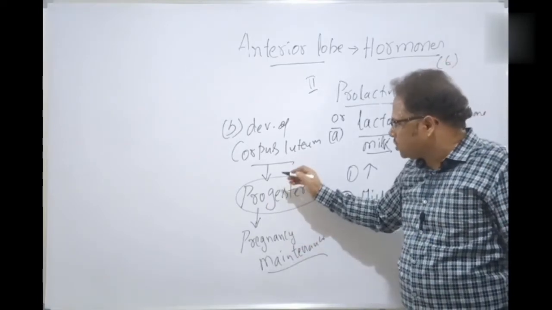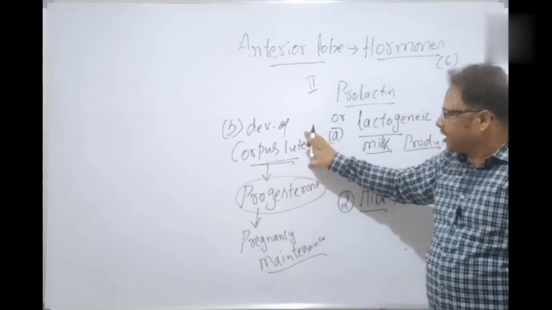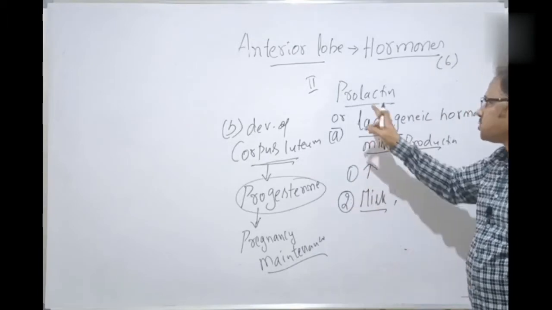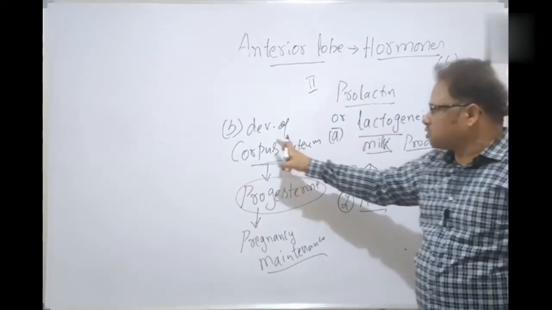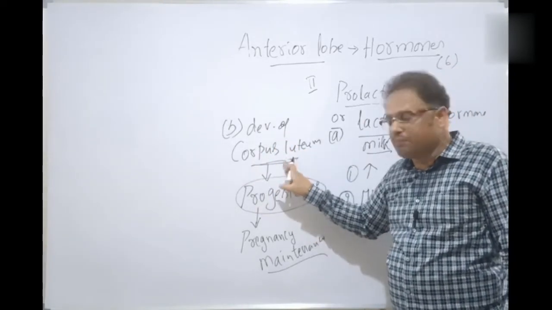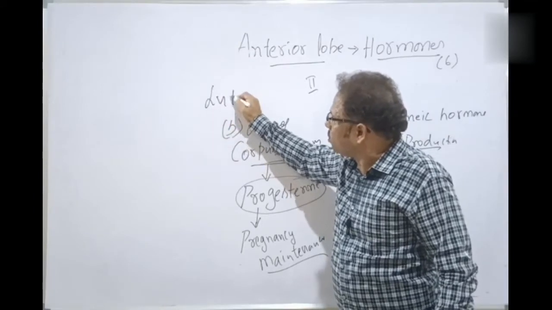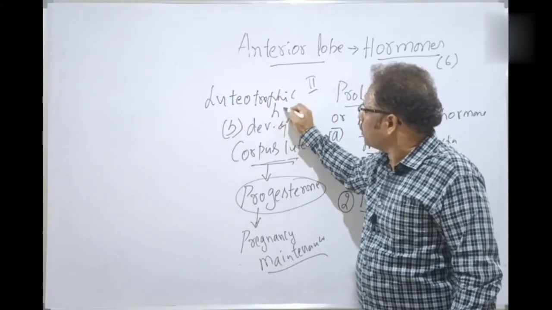And this progesterone is released by which one? The corpus luteum. At this crucial stage, the development of the corpus luteum is also the responsibility of prolactin. Along with lactation, it is responsible for the development of the corpus luteum. That's why prolactin is also called the luteotrophic hormone.